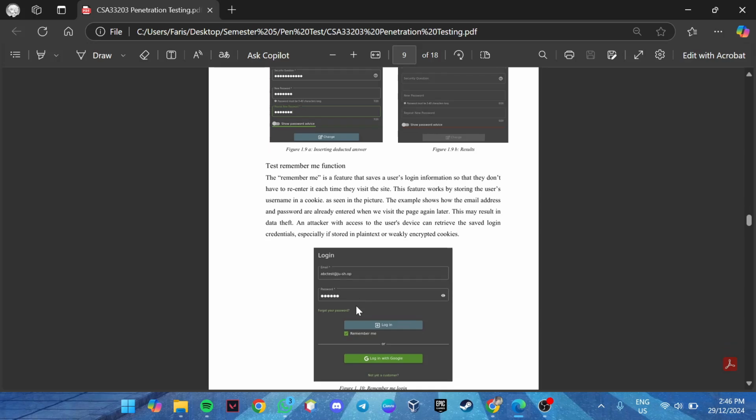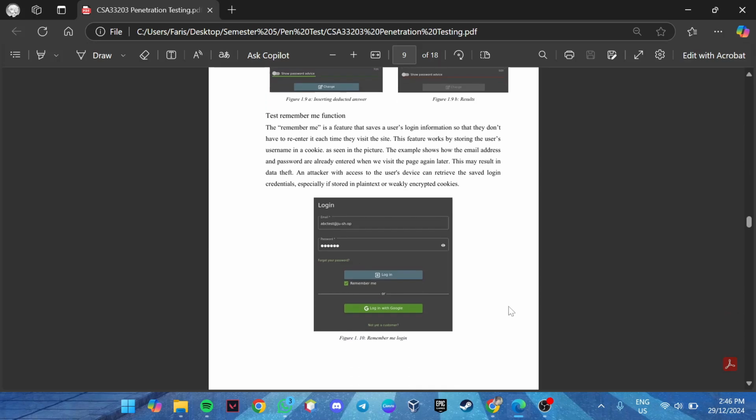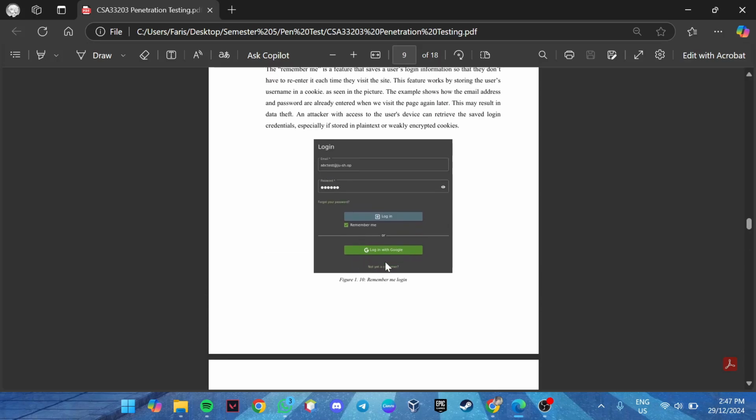But what makes it vulnerable in this website? This is because in this example, the email address and the password are already entered when we visit the page again later, and this may result in data theft. An attacker with access to the user's device can retrieve the saved login credentials, especially if stored in plain text or weakly encrypted cookies. I think that's all from me.